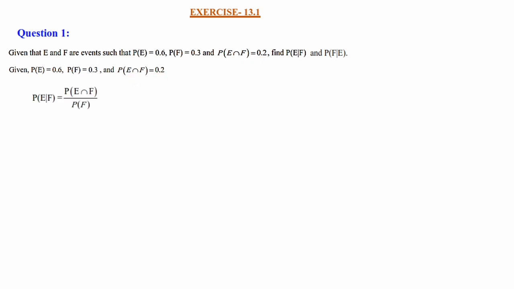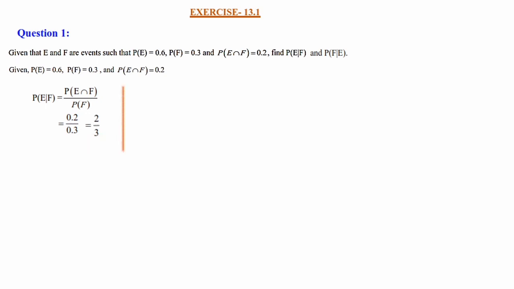We have to calculate P of E given F. Formula we have to write: P of E given F is equal to P of E intersection F divided by P of F. So P of E intersection F is given to us, that is 0.2, divided by P of F, which is given to us as 0.3. So when you multiply 10 in the numerator and denominator, it becomes 2 divided by 3.